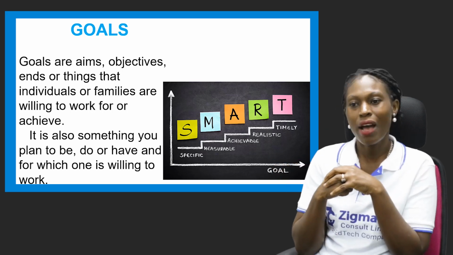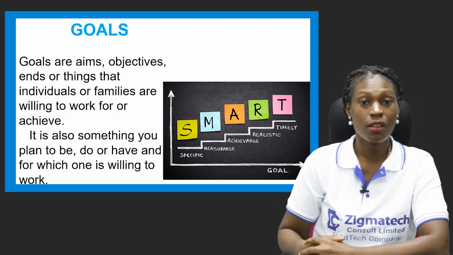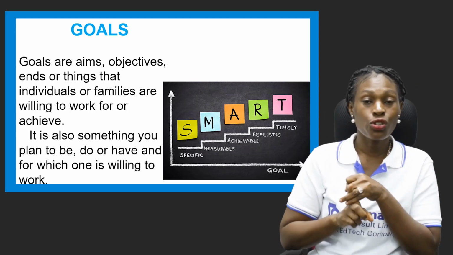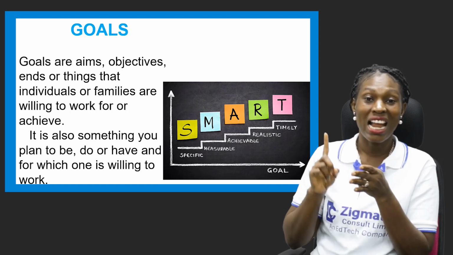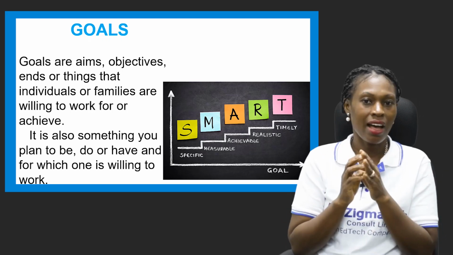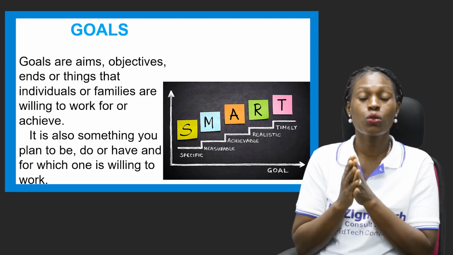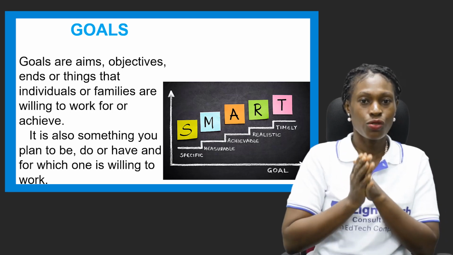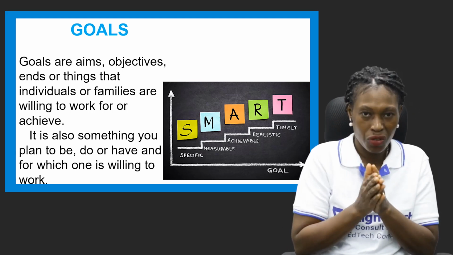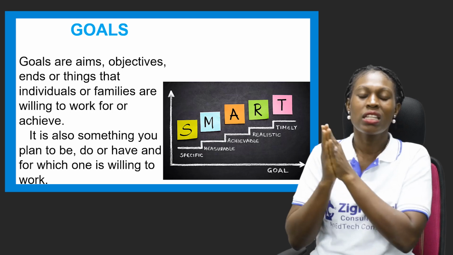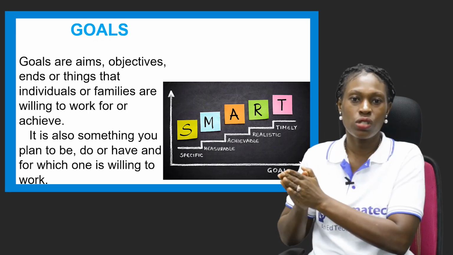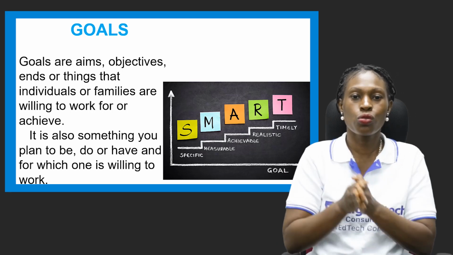Now, we talked about SMART goals. When you're setting goals, you don't just set goals. You need to set SMART goals. Goals that are specific, measurable, achievable, realistic, and timely. SMART goals are the in thing. So when you're setting goals up as a family, you need to say, this is how we want to do it. You must be specific. You must say how, in the next 2 years, in the next 3 years, we should be able to do this. We should have been able to do this.